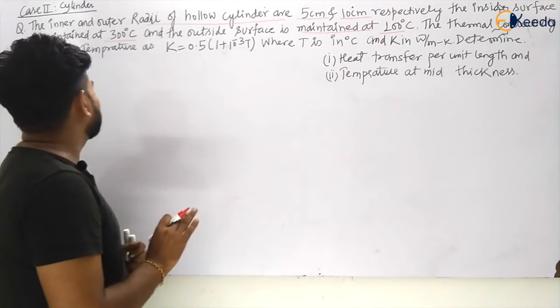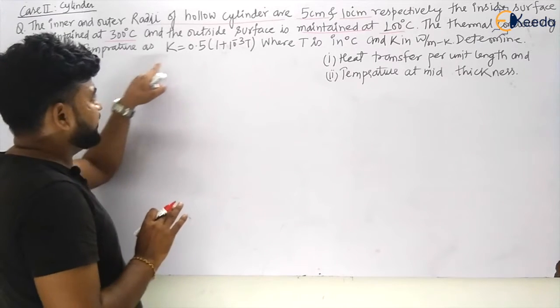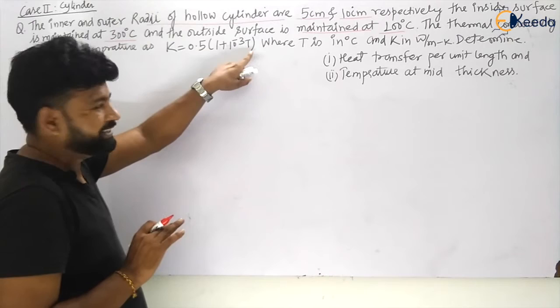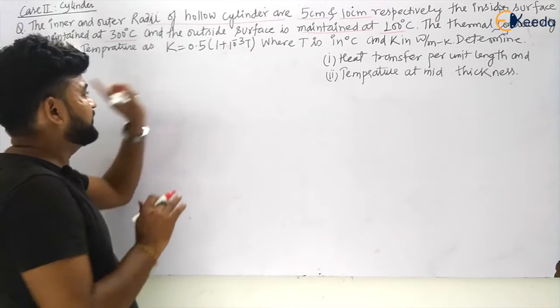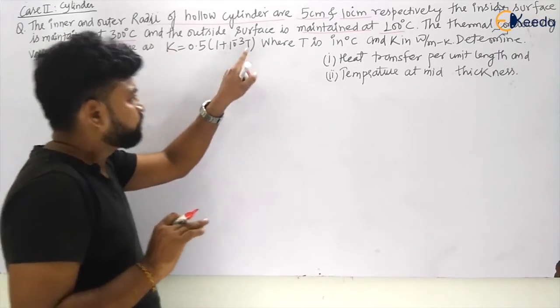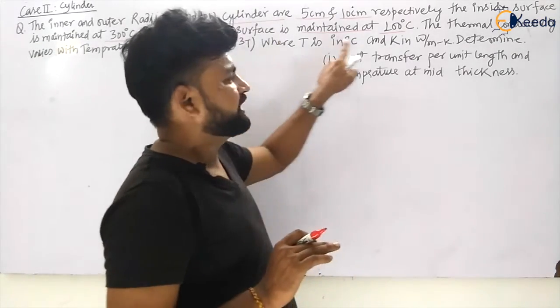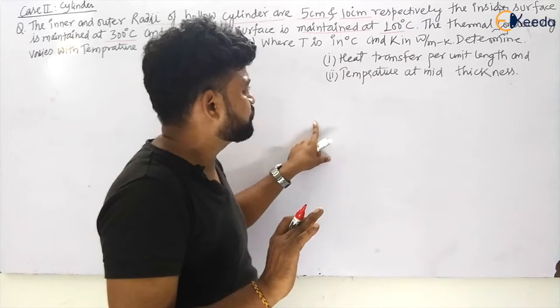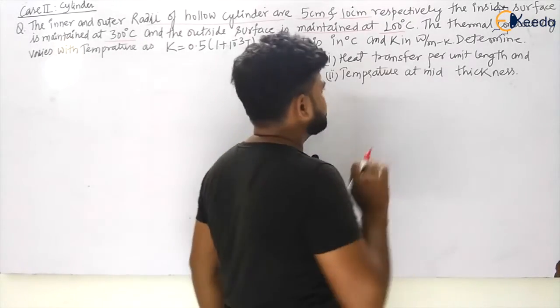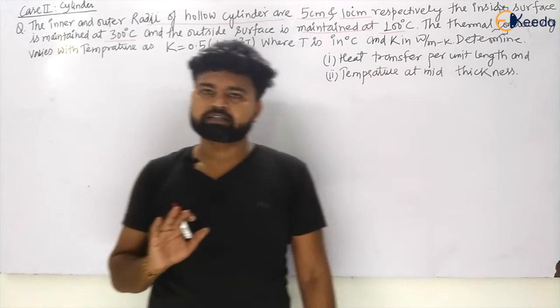The thermal conductivity varies with temperature as K is equal to 0.51 plus 10 to the power minus 3 T. Okay, he has given that conductivity is varying with temperature. It is not independent of temperature now, where T is in degrees Celsius and K is in watt per meter Kelvin, my dear students. Now determine heat transfer per unit length and temperature at the mid thickness.